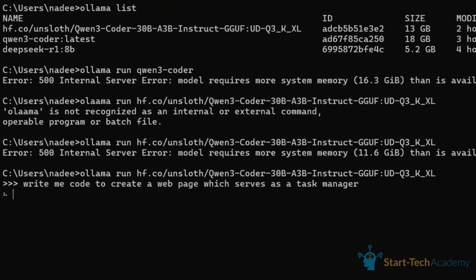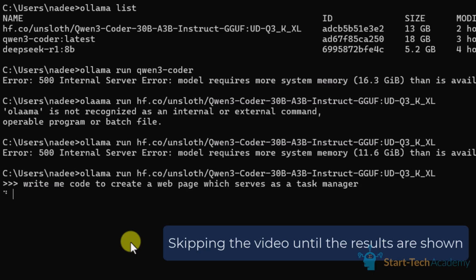It is going to take a little time depending on my computation. If my system is fast, it will write the code faster. If it is slow, it will take a little more time, but it will get the job done. I will pause the video, and once the code is written completely, I will show you what output Qwen3 Coder has given me.